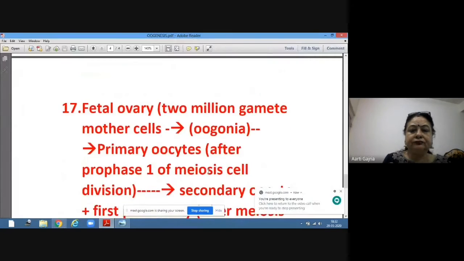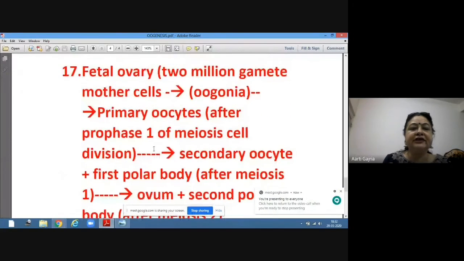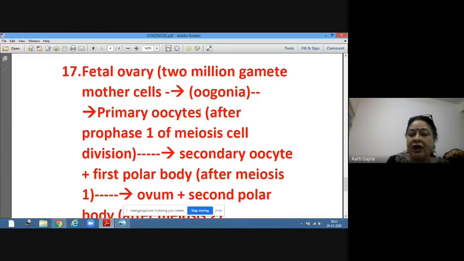Clear? So let's again look at this flow chart. The fetal ovary, that is the ovary of the fetus, has a couple of million gamete mother cells, which are called oogonia. And these oogonia will undergo meiosis cell division, and the meiosis will get paused at the prophase 1 stage, and that is called the primary oocyte.